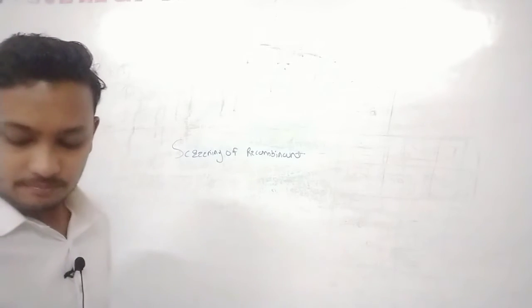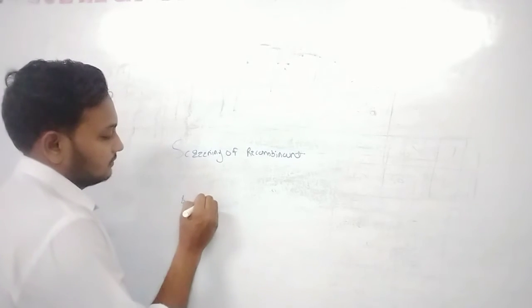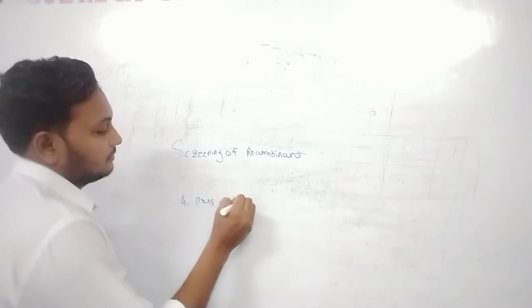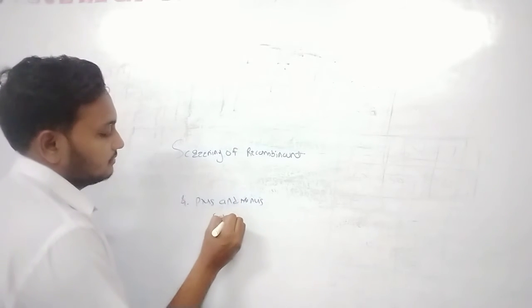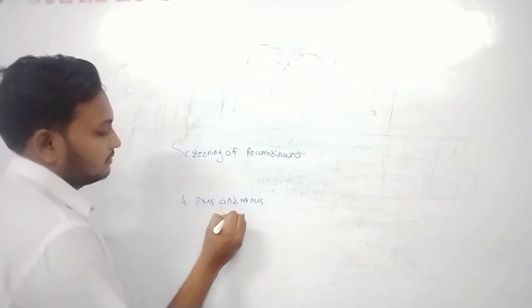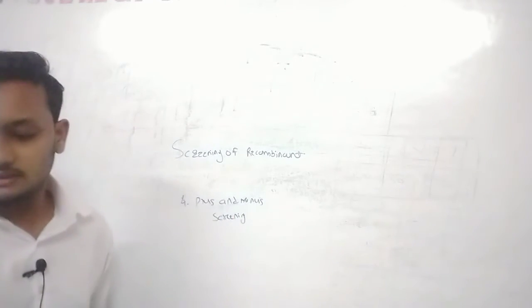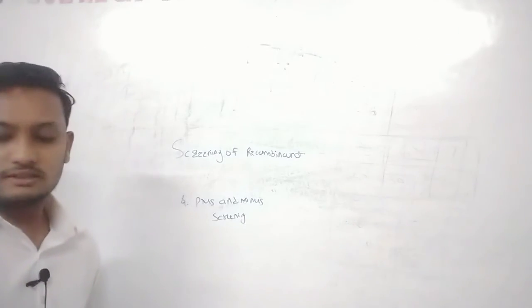Another method is plus and minus screening. Plus and minus screening is also an important technique. It is a famous technique for the screening of the recombinant.